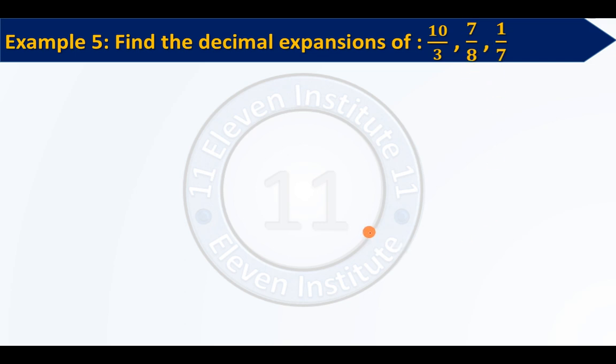Before doing divisions, please make it very clear, all these 3 are rational numbers. All 3 of them are rational numbers, and they are expressed in P upon Q form. Now we will perform their division. We will first perform the division of 7 upon 8. Right, we are changing the order a bit.